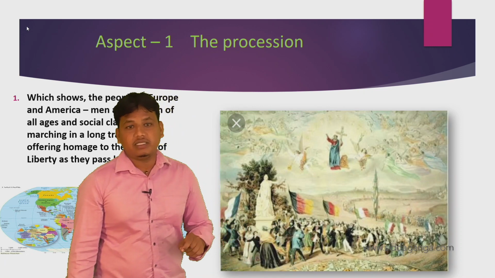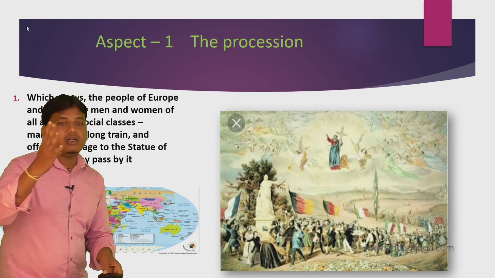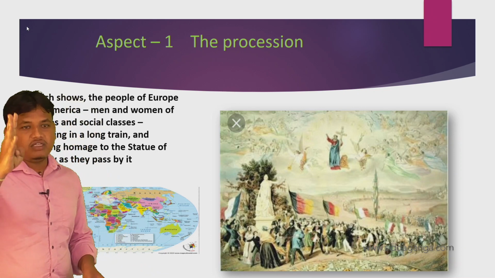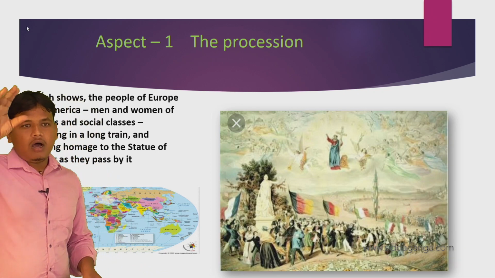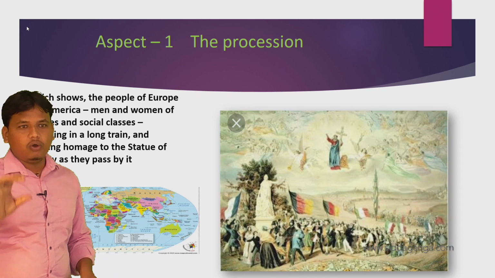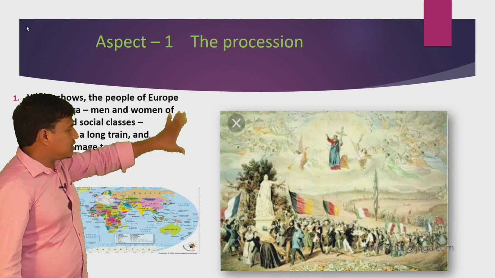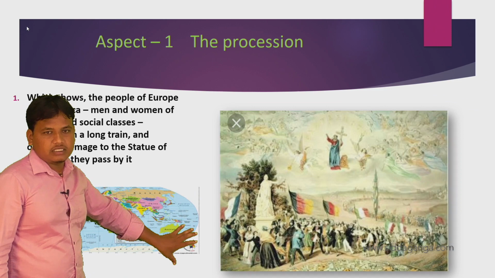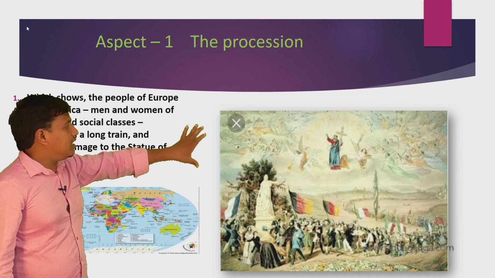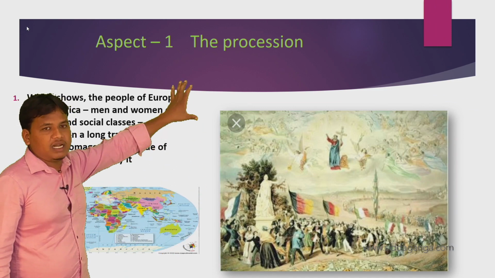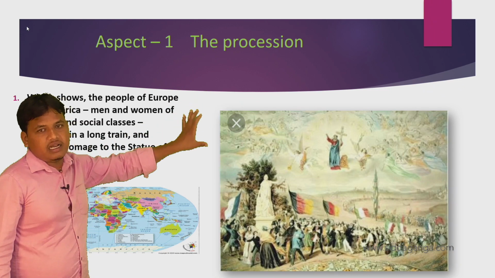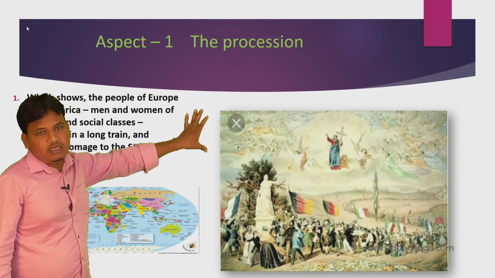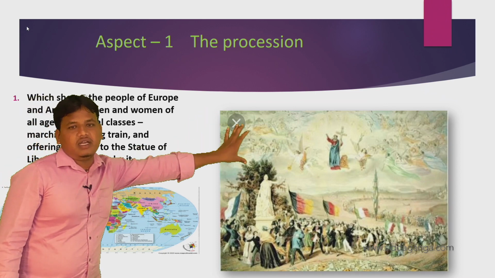Social classes means there were three types of social classes in French society: upper class, middle class, lower class. The first class is the clergy, the second class is the king. These two classes were called the privileged society.